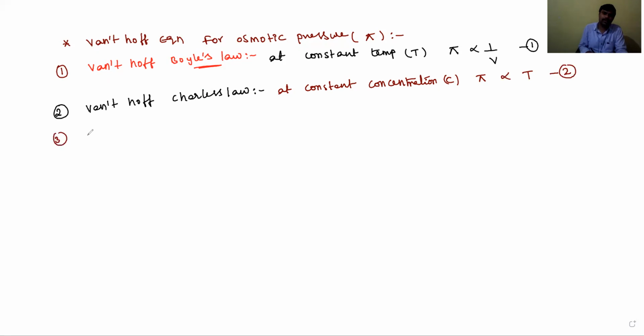Now let's see the third one, Van 't Hoff Avogadro's law.